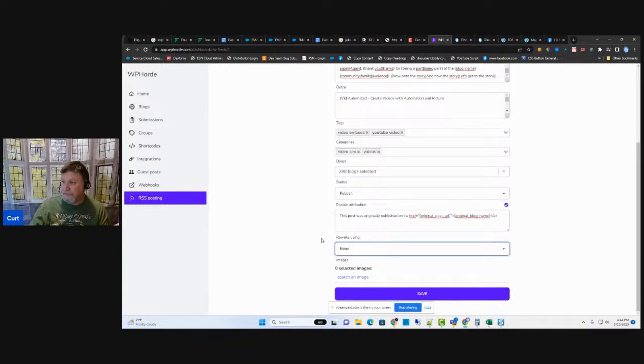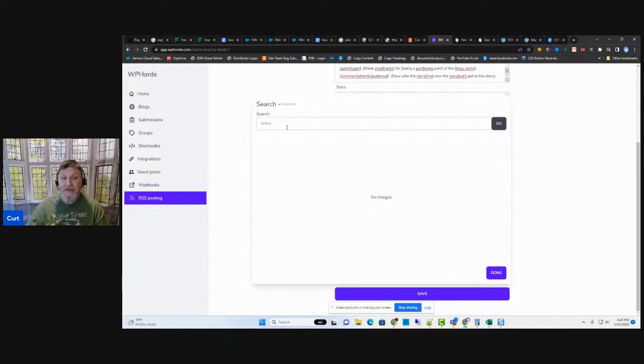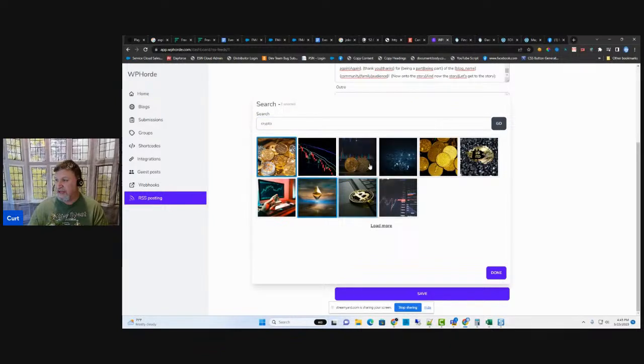Totally up to you. Now, featured images. You can include featured images. You can click here to search an image. Now, this only works with Unsplash. So let me go ahead and do crypto and click on go. And I'm just going to select a few.